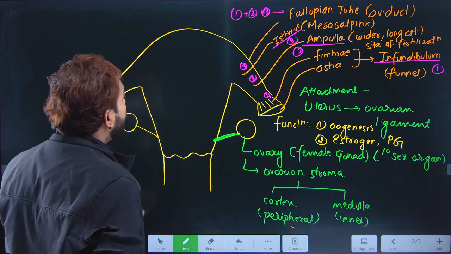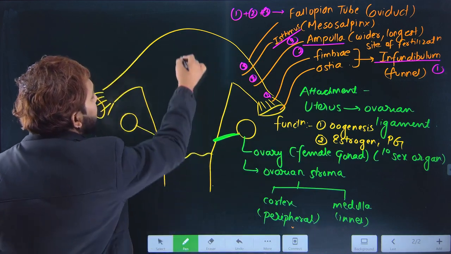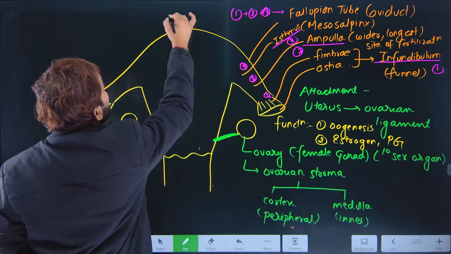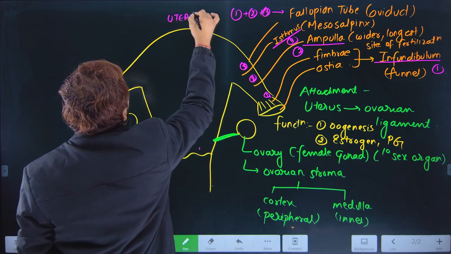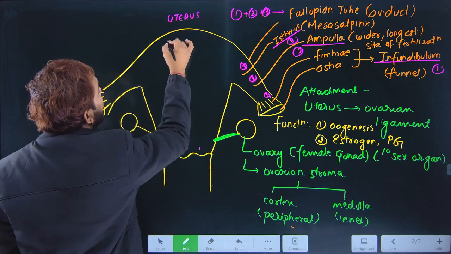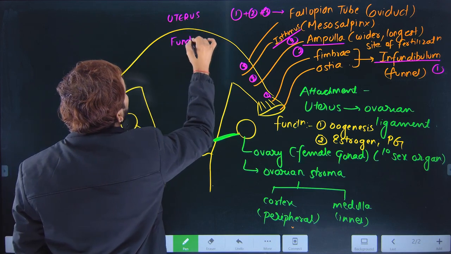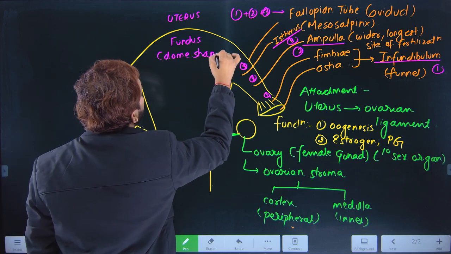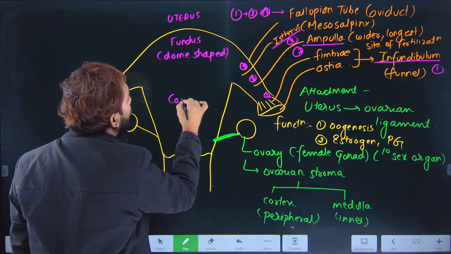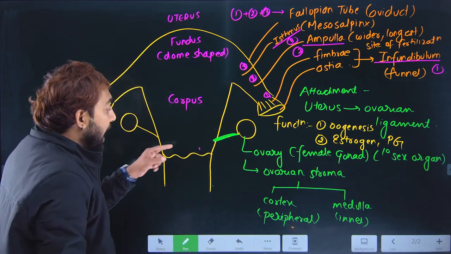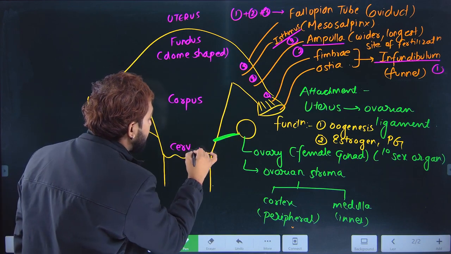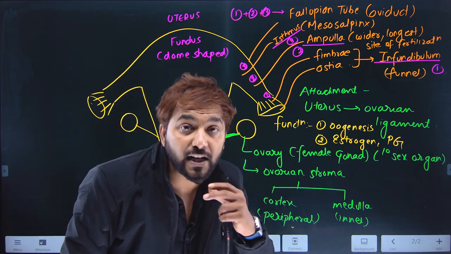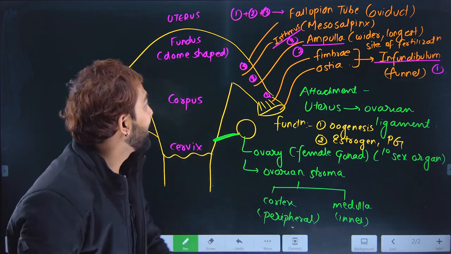Now coming to this particular part, what will we call this entire part? Uterus. In the uterus you will find the fundus, and this fundus is dome shaped. Then the body part is called the corpus. And this particular part is the cervix. This cervix has got a canal called the cervical canal.